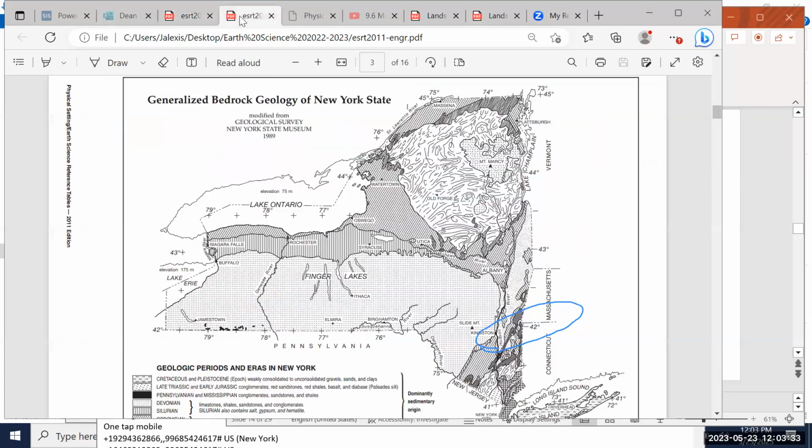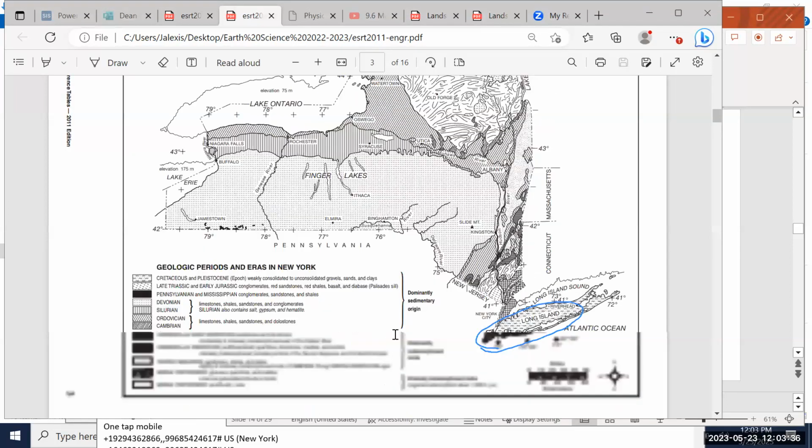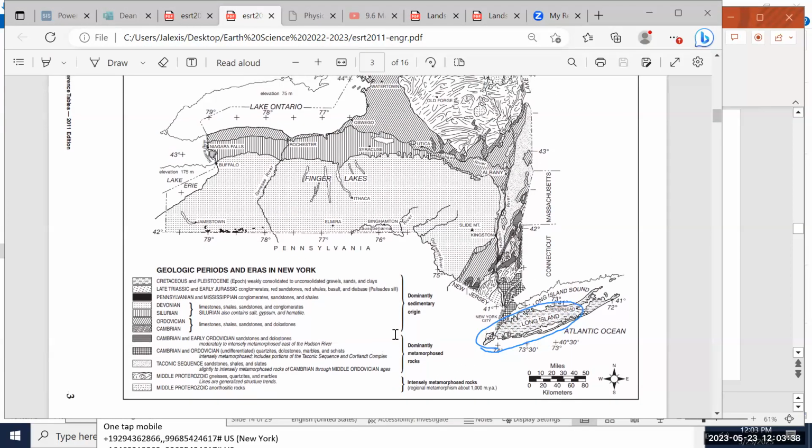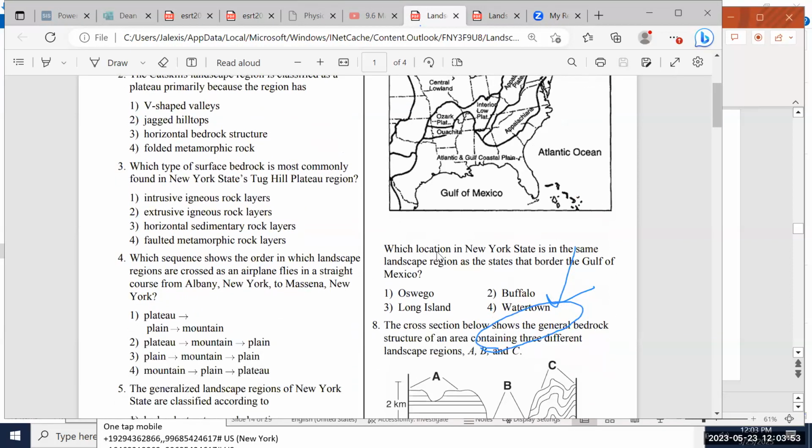And when we take a look, that same region that was on page 2 of the reference tables, on page 3, it is actually identified as Long Island. And so therefore, the correct answer is going to be choice 3, Long Island.